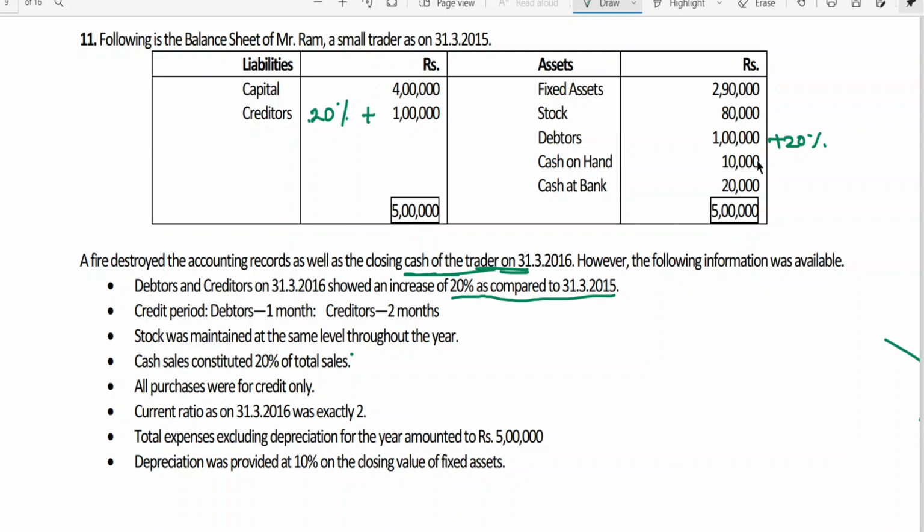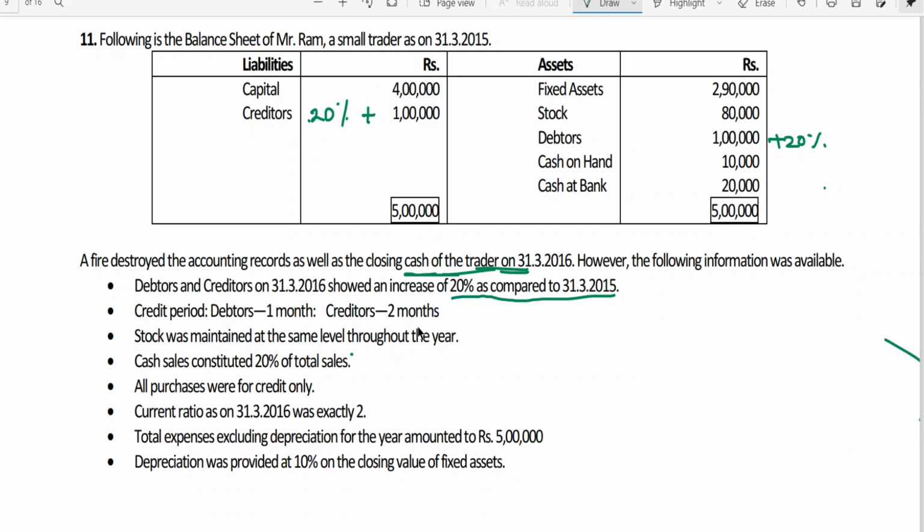Why? The reason is that closing debtors are 1,20,000. Debtors and creditors on 31st March 16 showed an increase of 20% as compared to 31st March 15, so 1 lakh has become 1,20,000 after the 20% increase. The debtors you are showing are always 1 month outstanding, so 1,20,000 is for 1 month. For 12 months, how much will it be? Then we'll be getting the credit sales during the period, assuming that sales were uniform throughout the year.